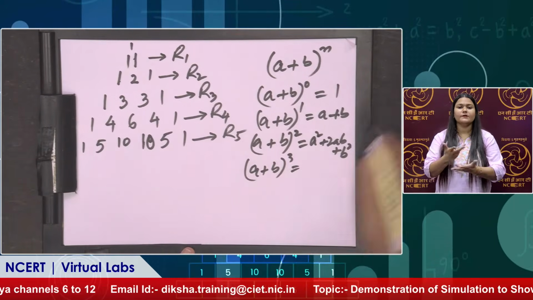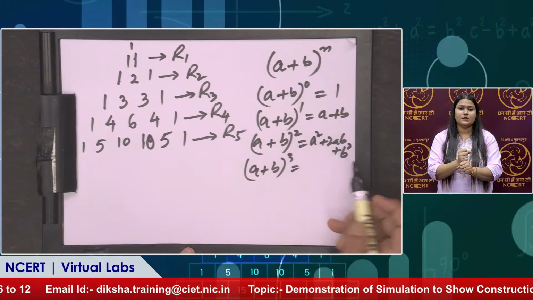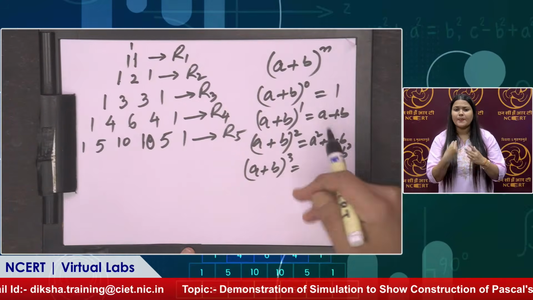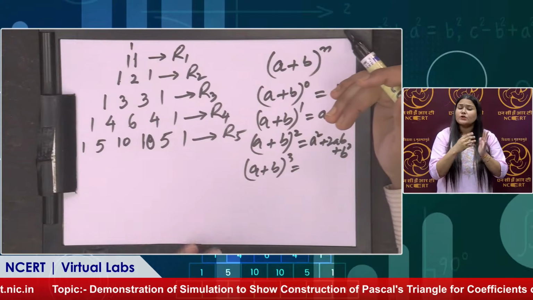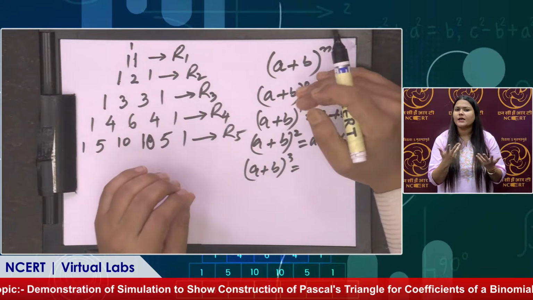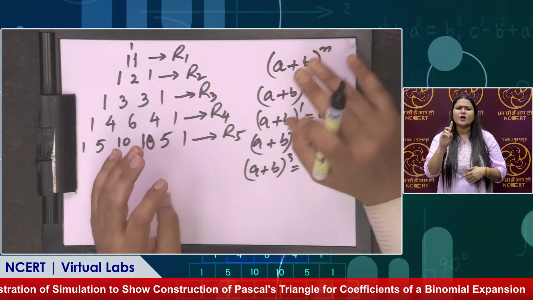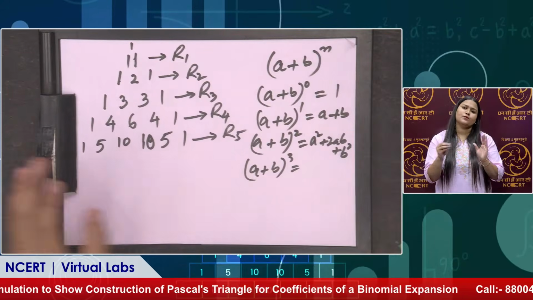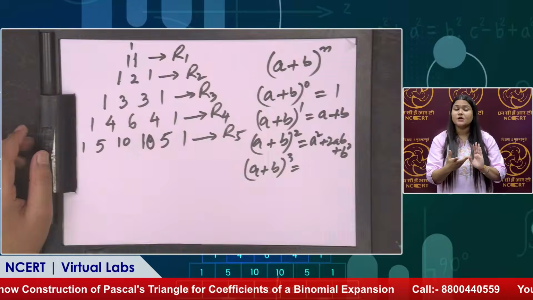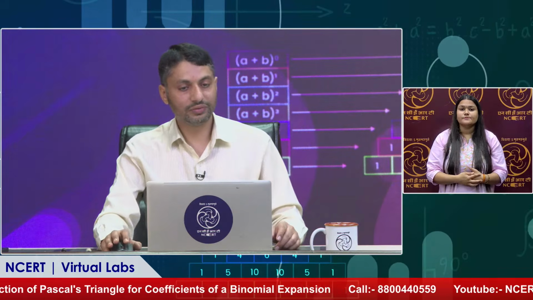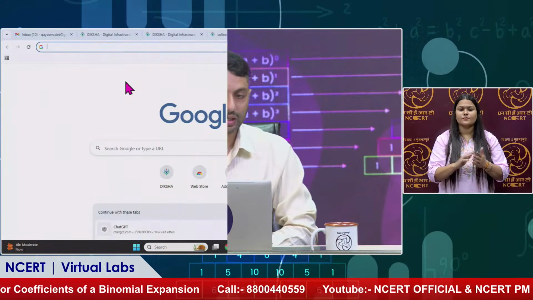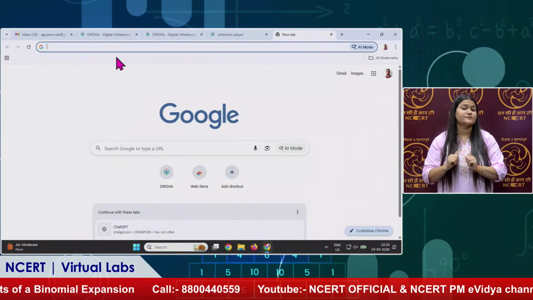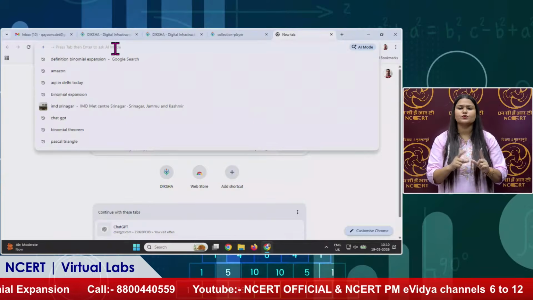Now as you can see, we can put any value to the n. What is n? It is a non-negative integer. That means it can be 0, 1, 2, 3, any integral value. Okay, let us go to the Diksha portal, where we will perform a simulation based on this Pascal's triangle. And we will show there how to do it.